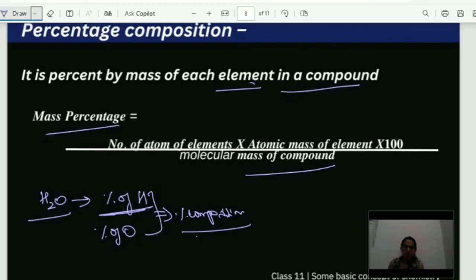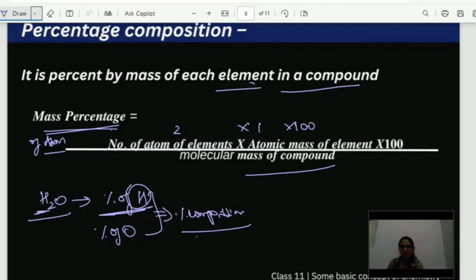So let us see the formula. Mass percentage of an atom is the number of atoms of that element. Consider if I want to find out the mass percentage of hydrogen, what am I going to do? Number of atoms of the element in this: how many hydrogen atoms are present? 2, so I will write 2. Atomic mass of the element: what is the atomic mass of hydrogen? Into 1, because the atomic mass of hydrogen is 1, into 100.